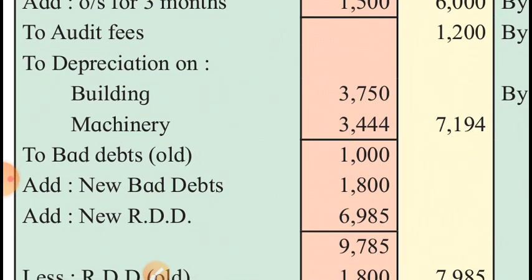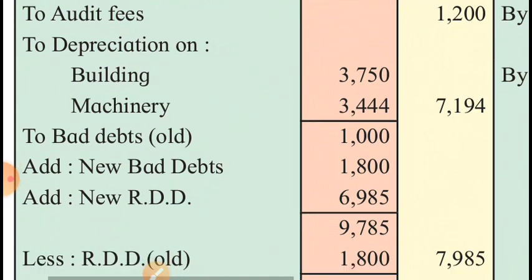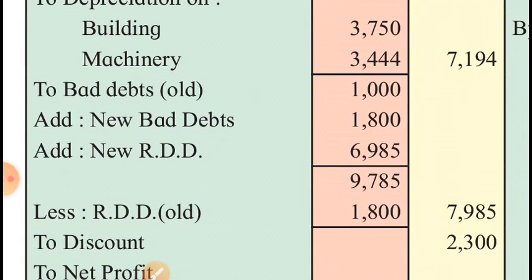Depreciation as per the prescribed percentage on these two assets, it's a loss for the business, so debited to profit and loss account. Old bad debts, which are given in the trial balance, for which we have already passed entry before the accounts get closed. So old bad debts are not deducted from debtors, they are already deducted from debtors. New bad debts which are recently found are to be deducted from debtors, so they are deducted from debtors, and again it's a loss for the business, so debited to profit and loss account.